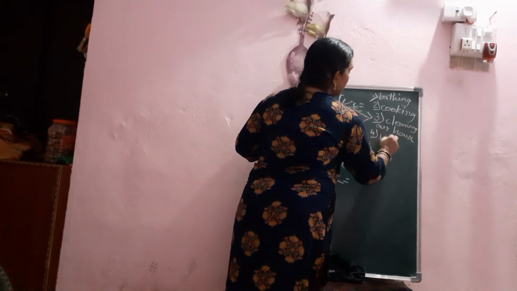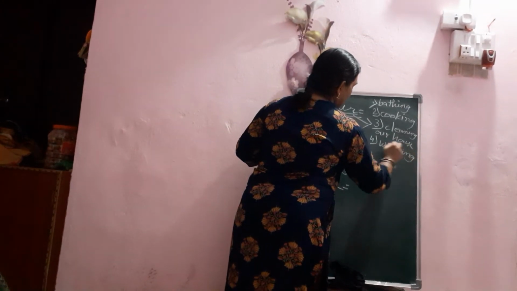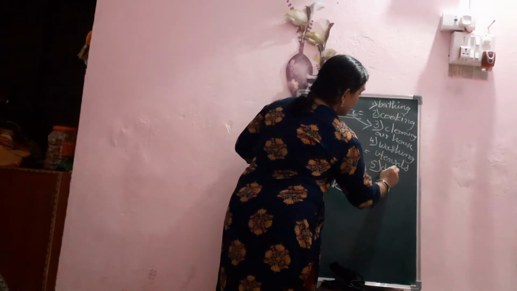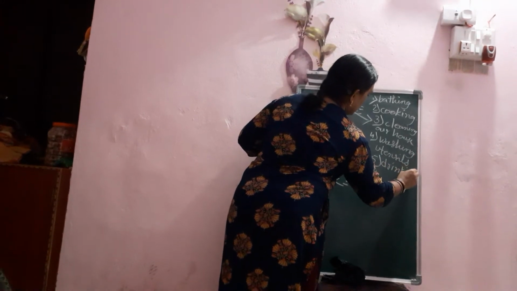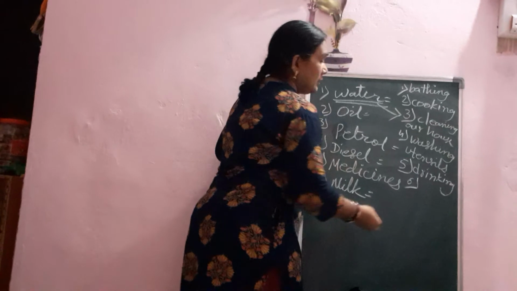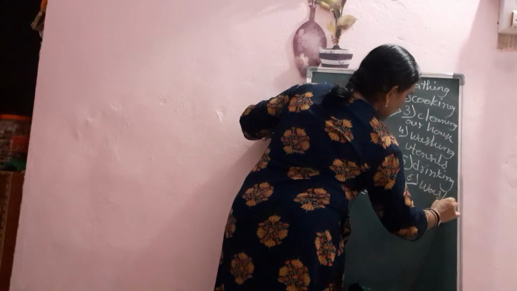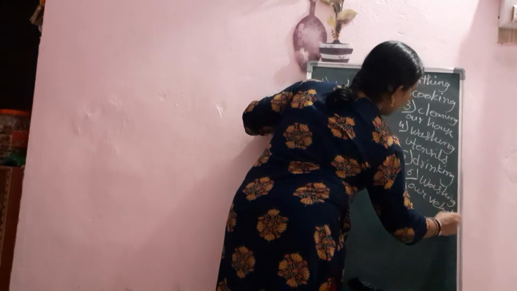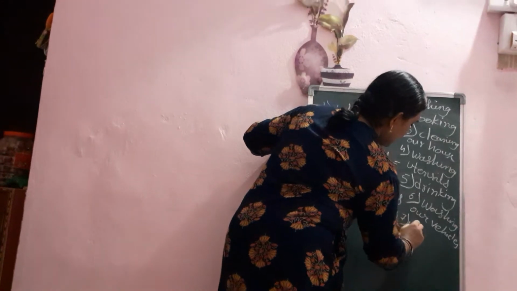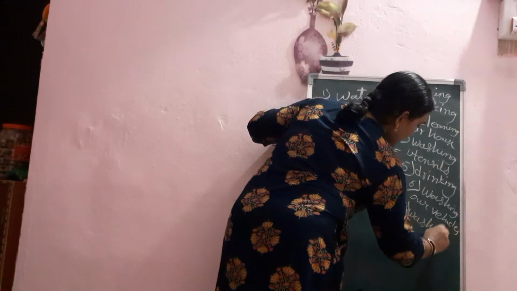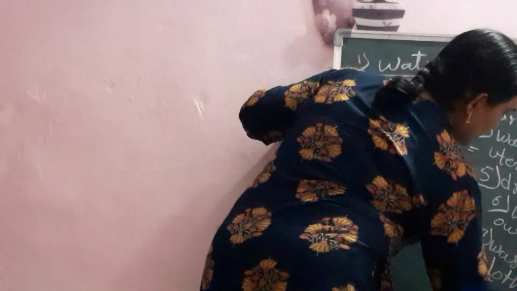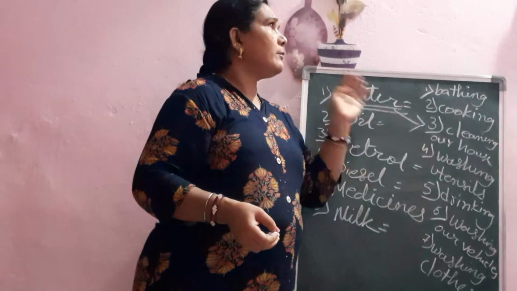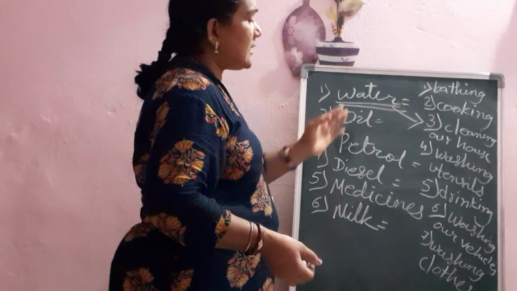Fourth, washing utensils. Fifth, drinking. Sixth, washing our vehicles. Then washing clothes. And some is given to plants also, for watering some trees and all those kinds of things.